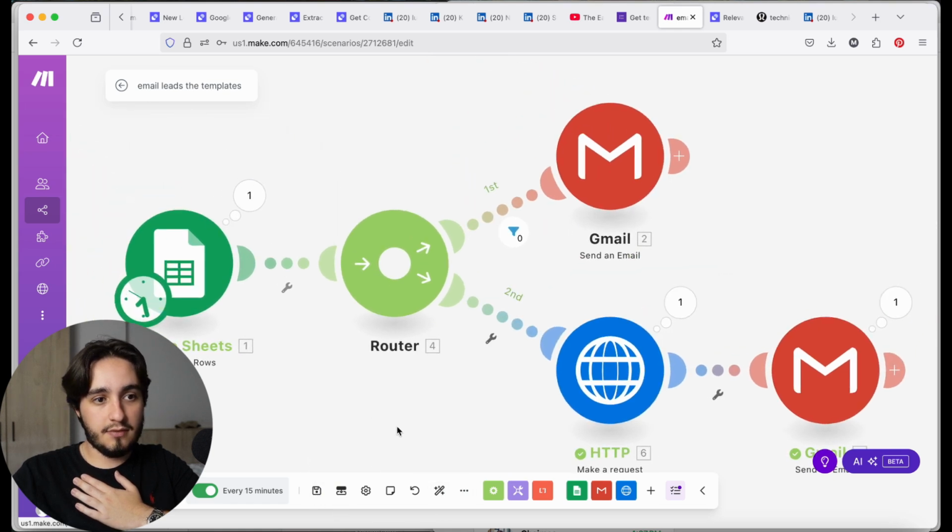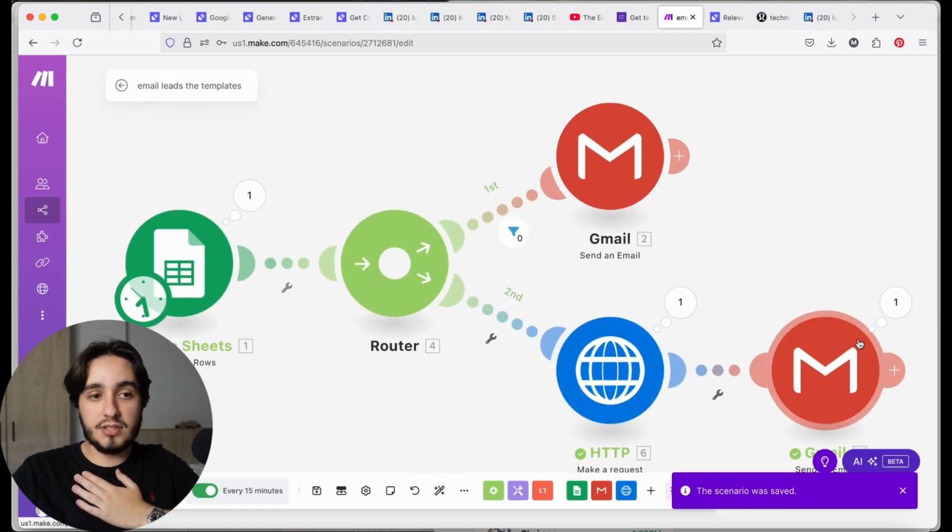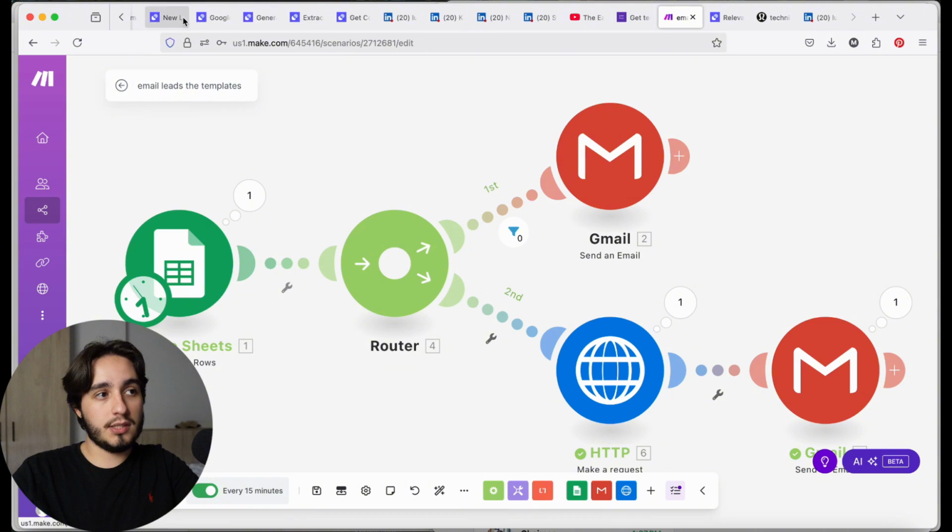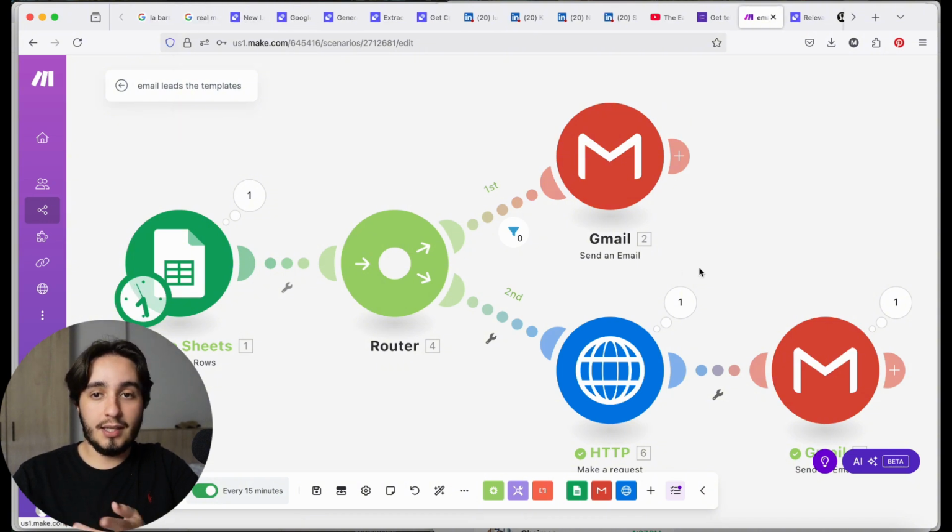Actually, I'm going to go ahead and save this. But instead of sending the email through make.com, we're going to send the email through Relevance AI. And the email is not only going to go to the lead, but also come to me with a little report of who just asked for your AI automation templates, pretty much.